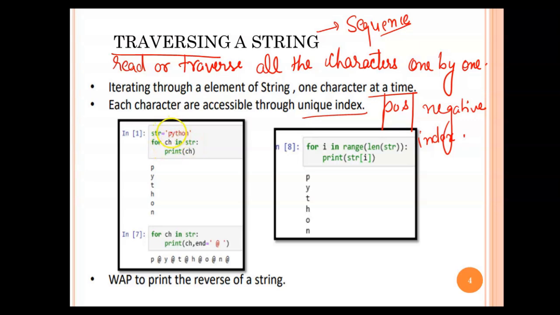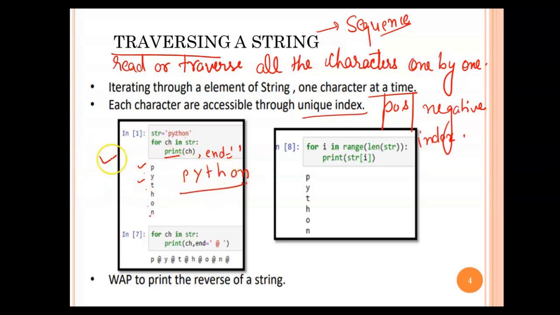It starts from the very first character, which is P. And print itself is going to put the next character in the next line. So the next character is y, which will come in the next line, then THON. So it will display all the characters vertically. If you want to display the characters horizontally, then you can add end is equal to a space here. So the characters will be separated with a space, and like that the output will come.